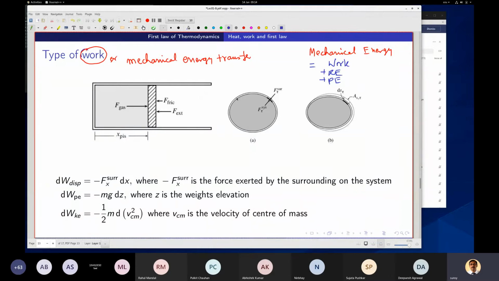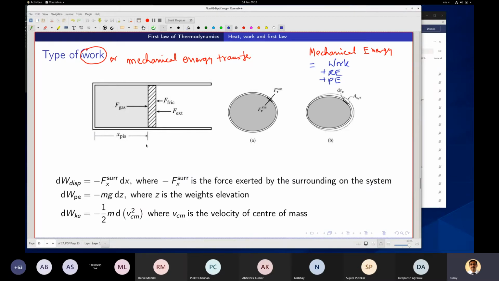So expansion work: when you have a force and you are having a displacement. Externally it is applying force on the gas. Suppose this is a piston. Therefore the gas will also exert, because of Newton's law, an equal and opposite reaction. So if I don't have the friction, then F gas is equal to F external force.